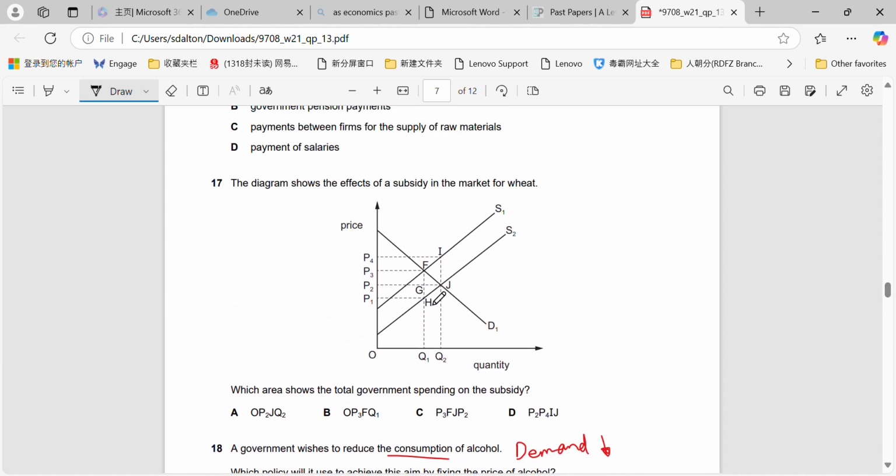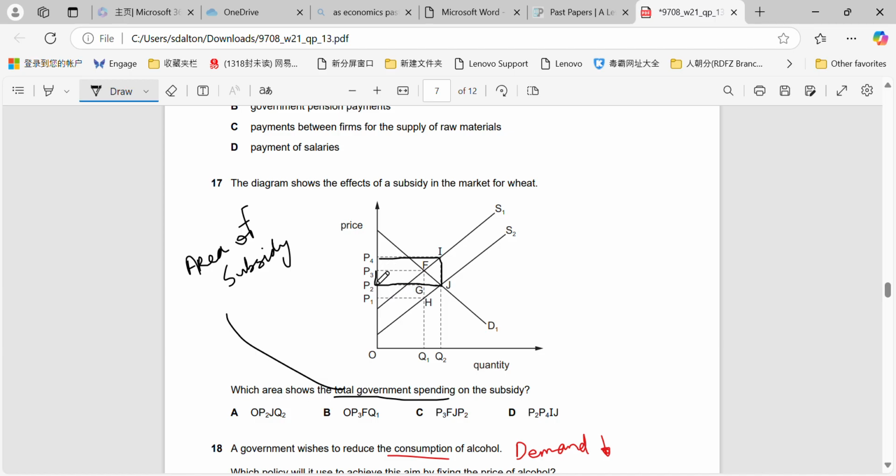Diagram shows the effects of a subsidy in the market for wheat. What area shows total government spending? Okay, so remember, the area of total government spending is the total area of the subsidy. Okay, area of the subsidy is calculated by demand shifts to the right. So we take from our new equilibrium point up until we hit the original supply. We go straight across and we take this straight across too.